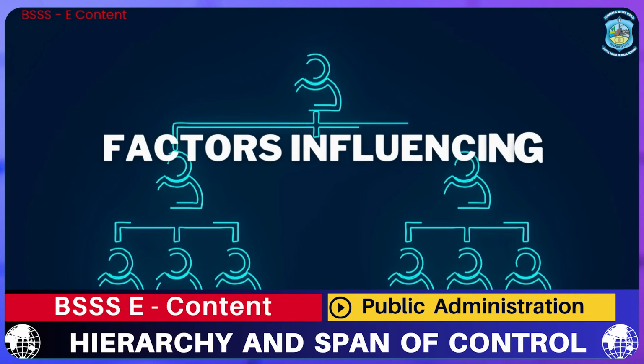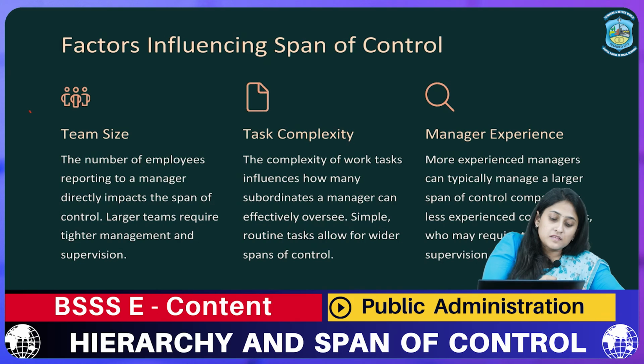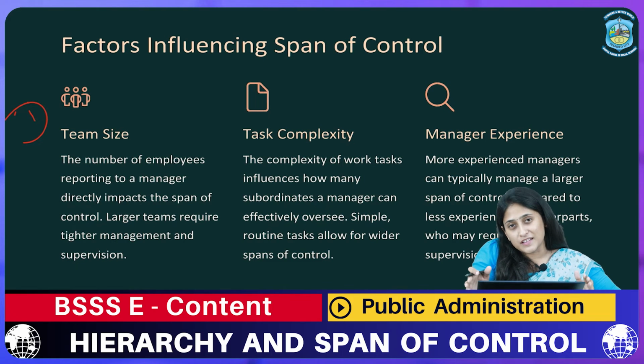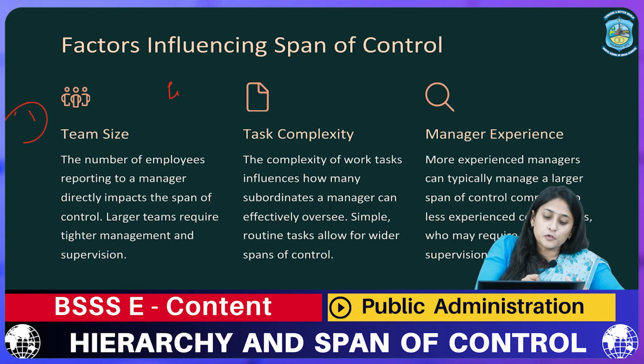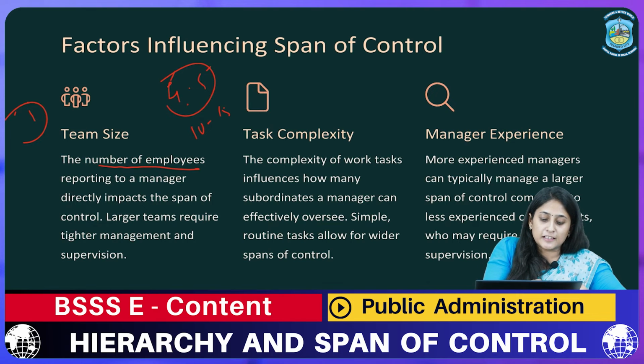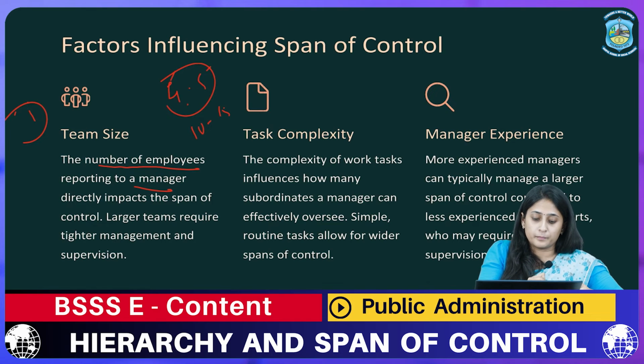Factors influencing this span of control. First is the team size. If an individual at the authoritative position has the capability to run a team of 4 to 5 people, but now an organization takes a decision and adds 10 to 15 more people under one authoritative leader, would they be able to tackle their team size? Impossible. So the number of employees is one of the major factors that a manager can work on.